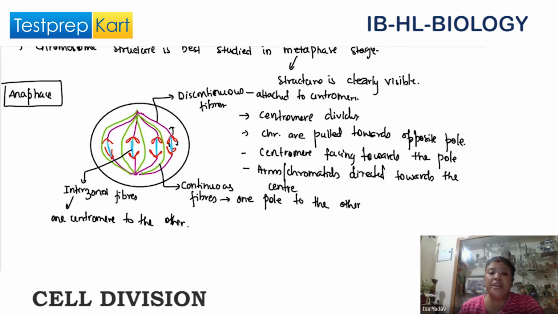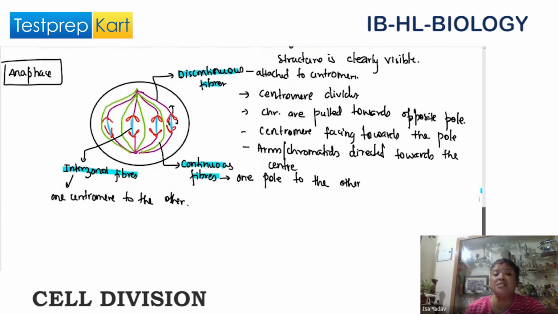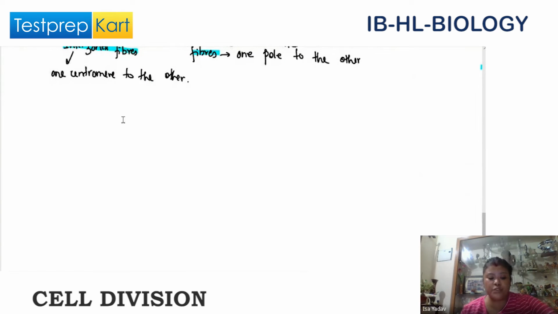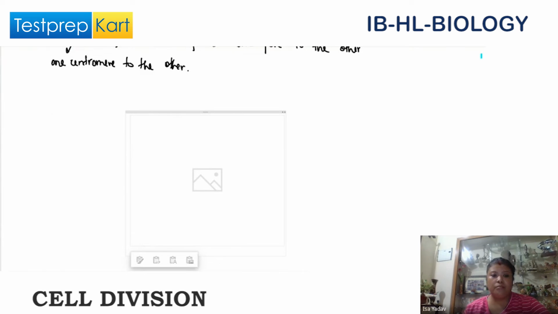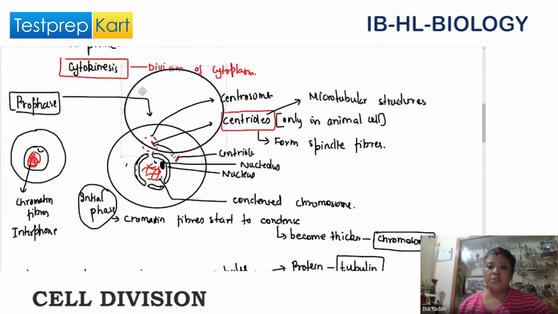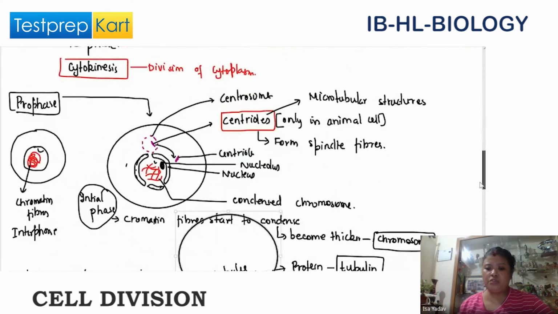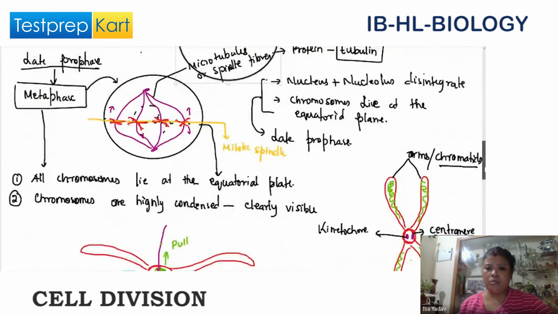These are the three types of spindle fibers that we will see during cell division. As the cell division progresses, the chromosomes move further and further away. So we have seen how the structure will look now.